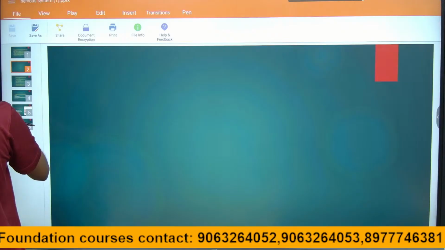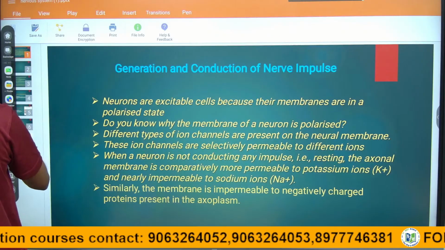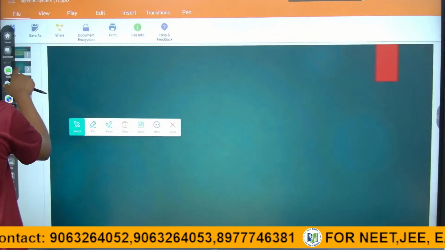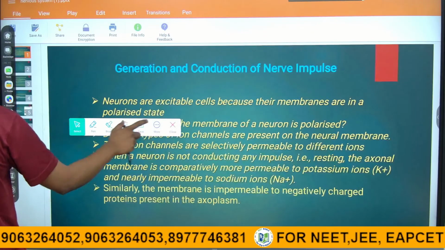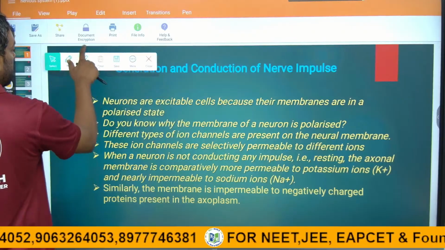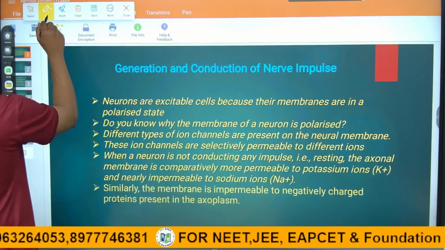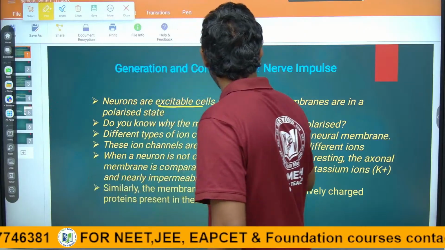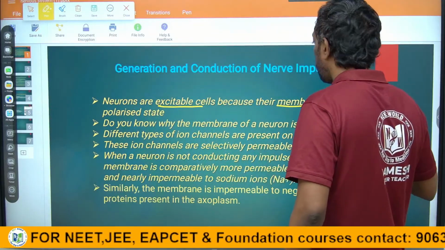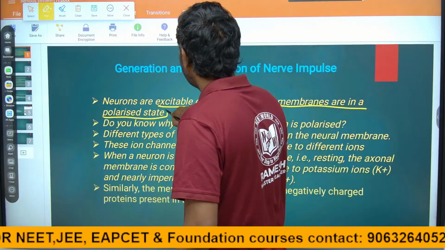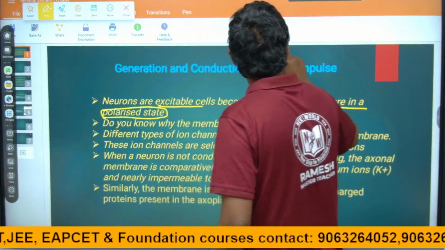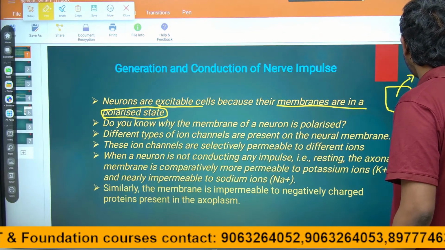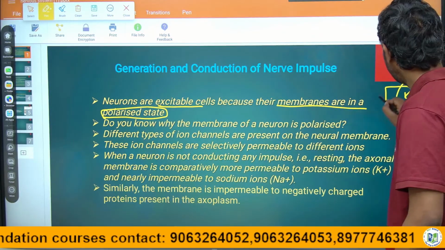Yes, we are going to read about it. Yeah, just look into this. Neurons are self-excitable because their membranes are in a polarized state. Polarized state means they can exchange charges across the cell membrane.